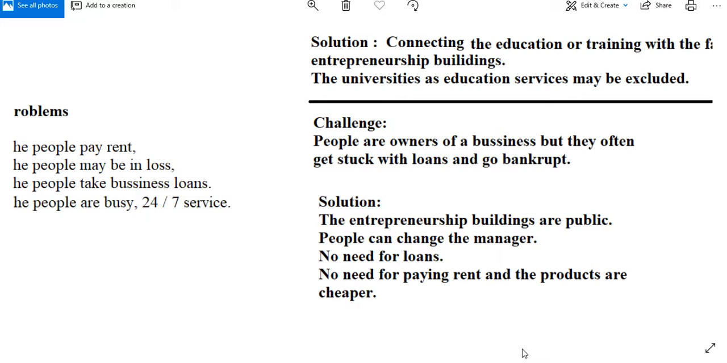Solution. The entrepreneurship buildings are public. People can change the manager. No need for loans. No need for paying rent and the products are cheaper.